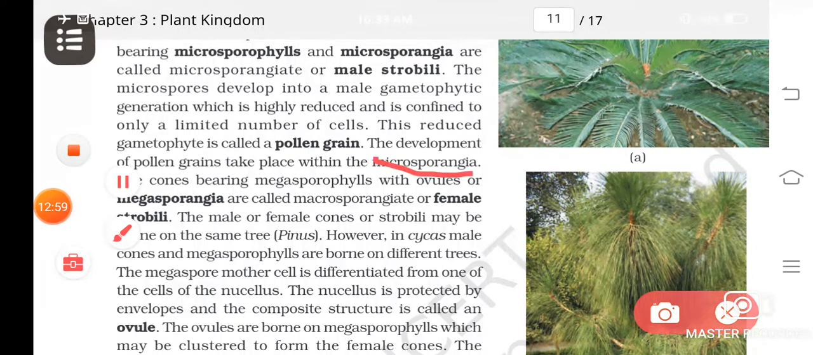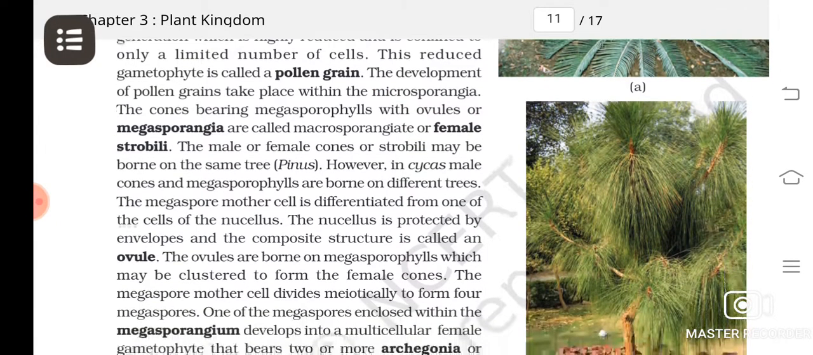Now, the development of pollen grain takes place in the microsporangia. Where is this microsporangia located? On microsporophylls. So on microsporophylls, the pollen grains get developed in the microsporangia. And the megaspore, where will it be formed? It is formed on the megasporophylls only. And in the megasporangium, the megaspore mother cell will get differentiated.